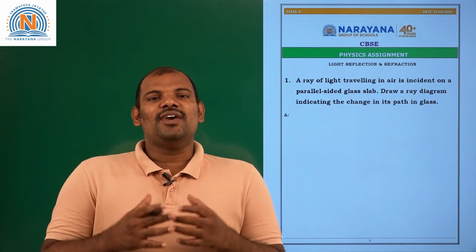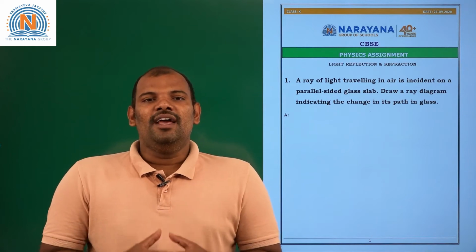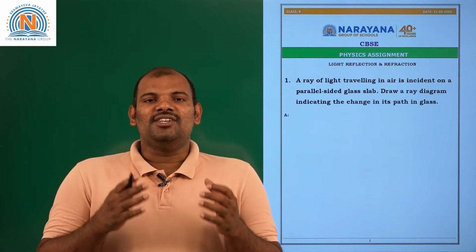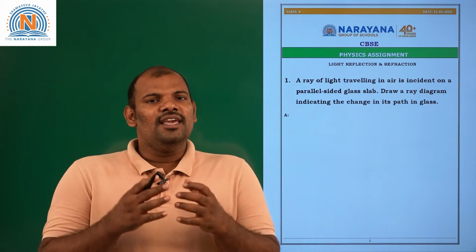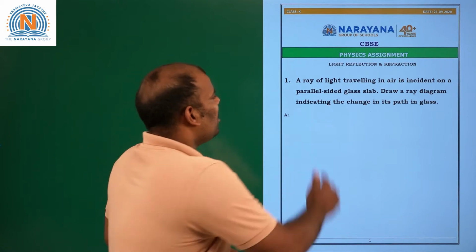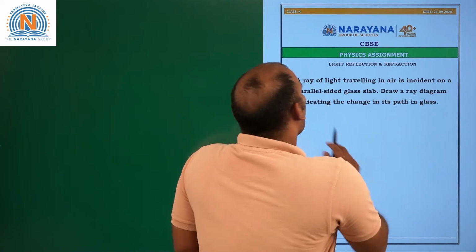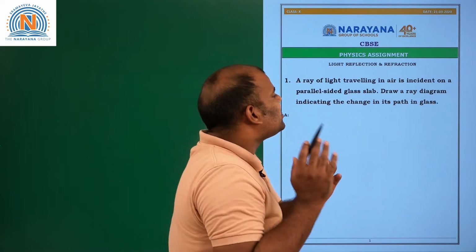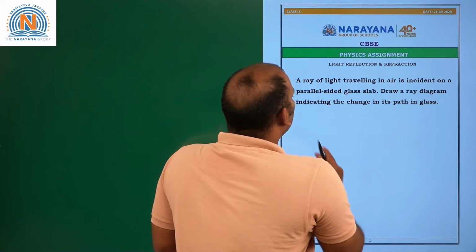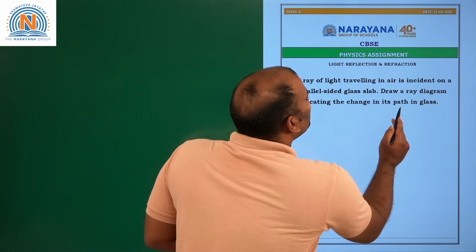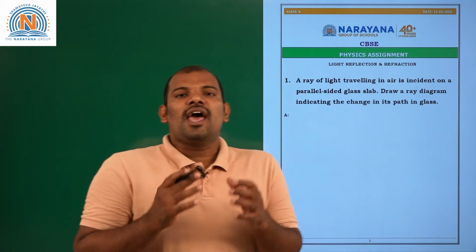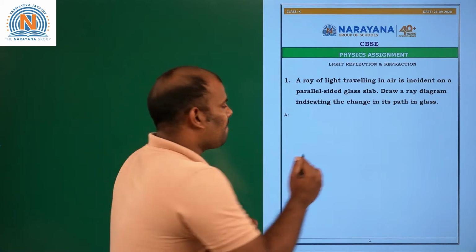Today I am here to explain physics assignment related to the topic refraction of light. Let us see first question. A ray of light traveling in air is incident on a parallel sided glass slab. Draw a ray diagram indicating the change in its path in glass.